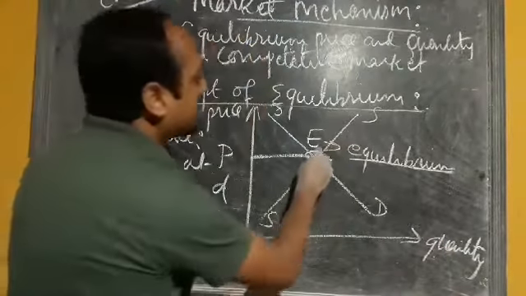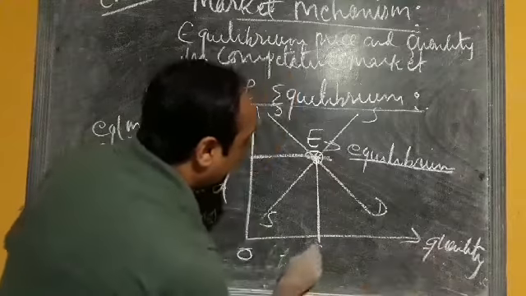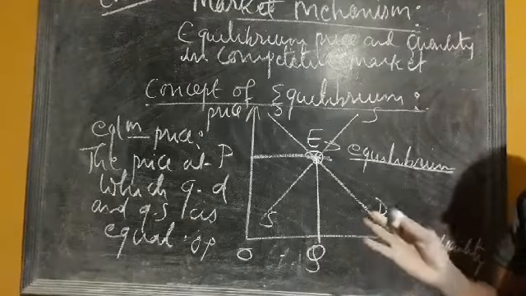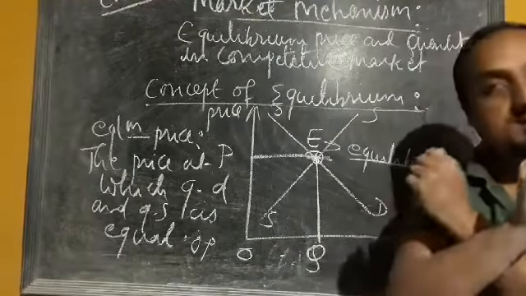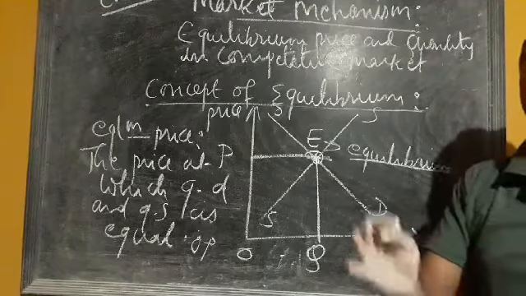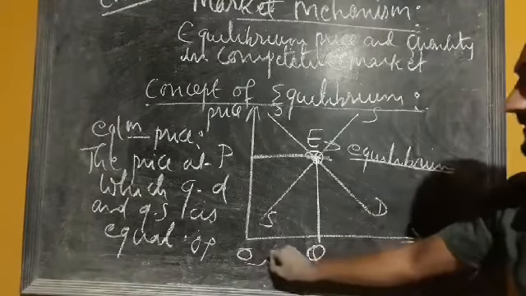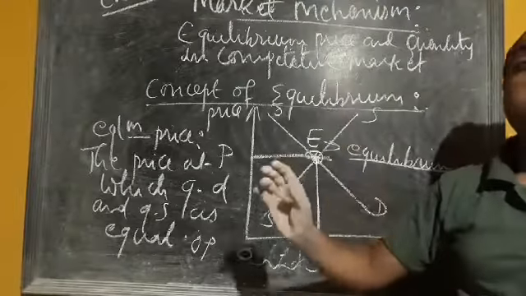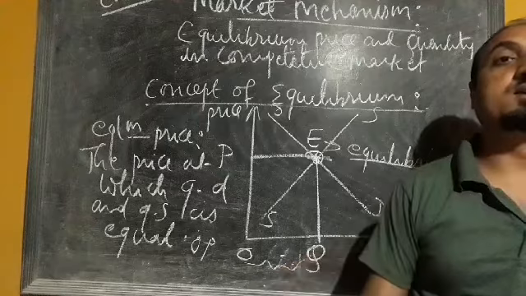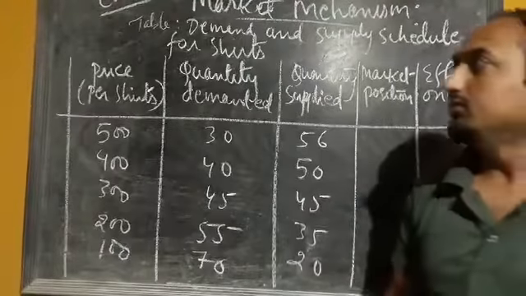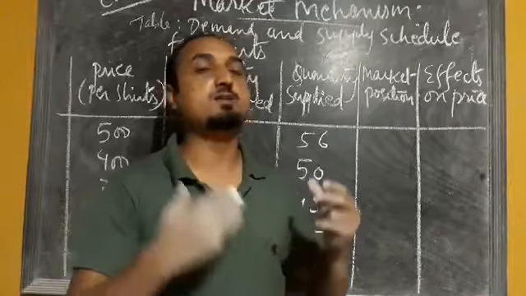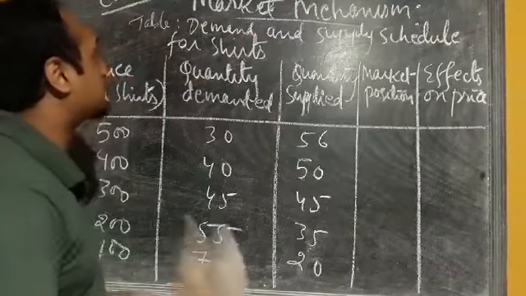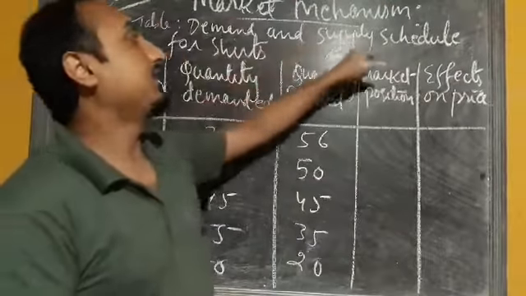Similarly, if you draw a straight line to the quantity axis, we get the equilibrium quantity. Equilibrium quantity means the quantity at the point where demand and supply intersect each other. So these are the concepts of equilibrium, equilibrium price and equilibrium quantity. Next I am going to explain these concepts with the help of one illustration, for which I have taken a demand and supply schedule.